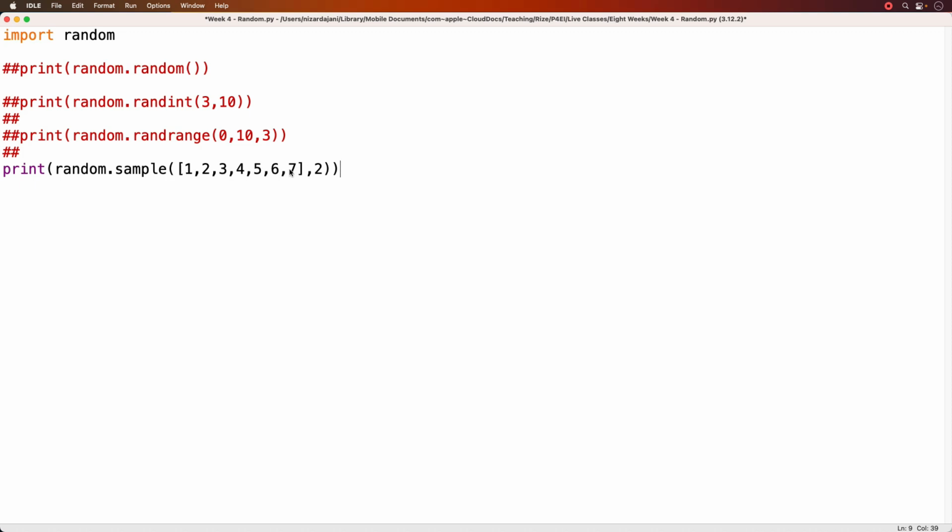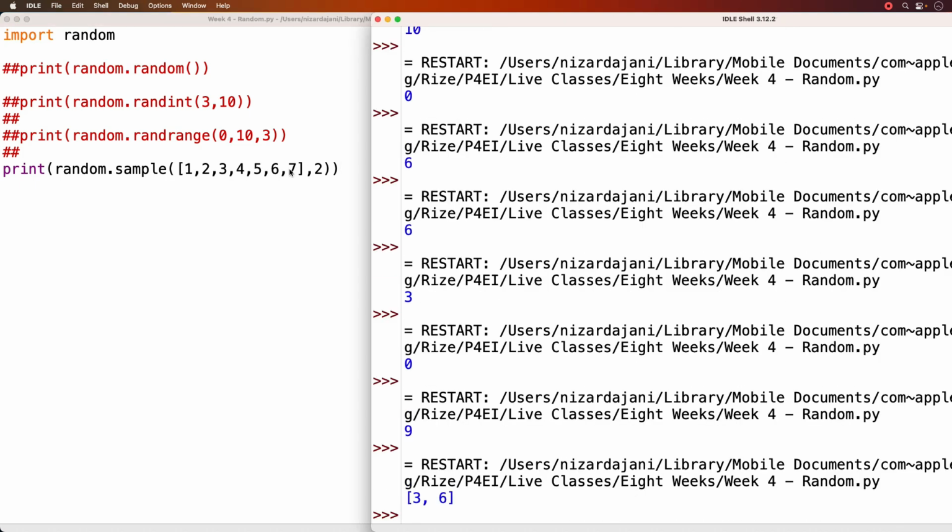If I run this, I get a list of 3 and 6. So that's a sample of 2 from this list here. Let's run it again. I get another random sample, which is 7 and 4.